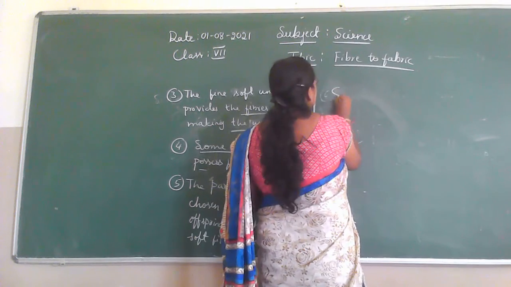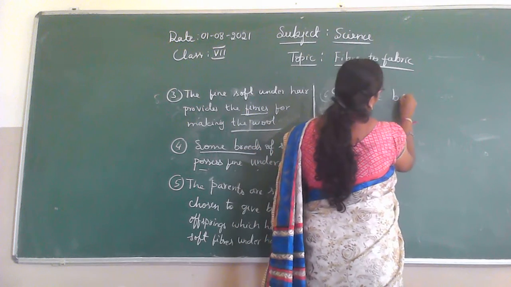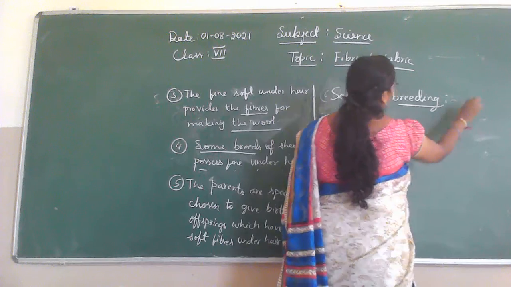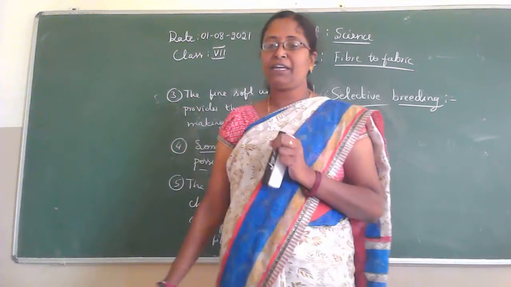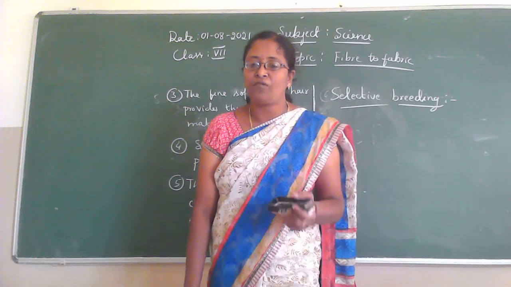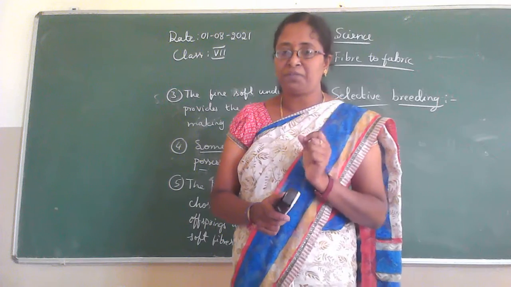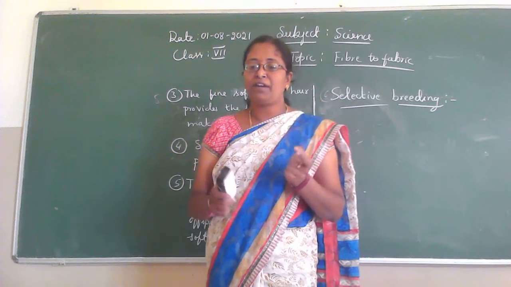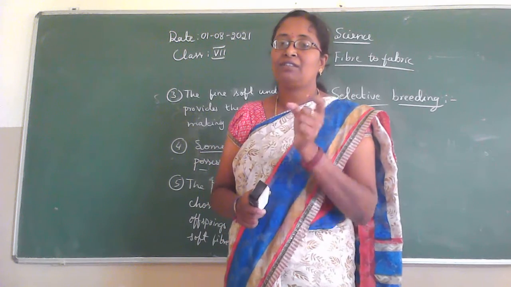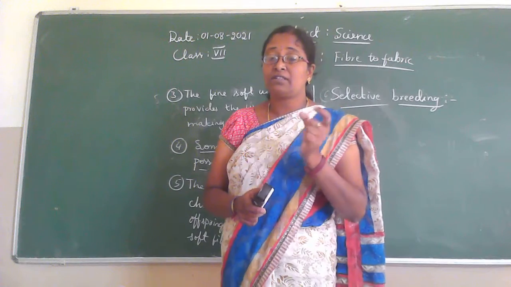Now we will learn what selective breeding means. Okay, what is the meaning of selective breeding? This is a process of selecting parents for special characteristics in the offsprings. What are those characteristics?